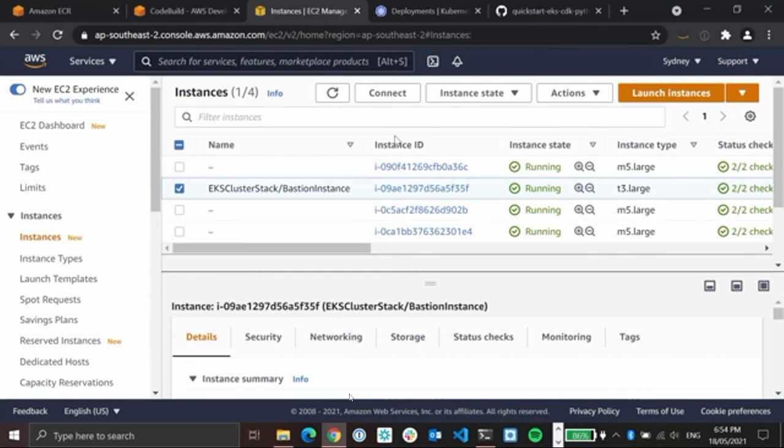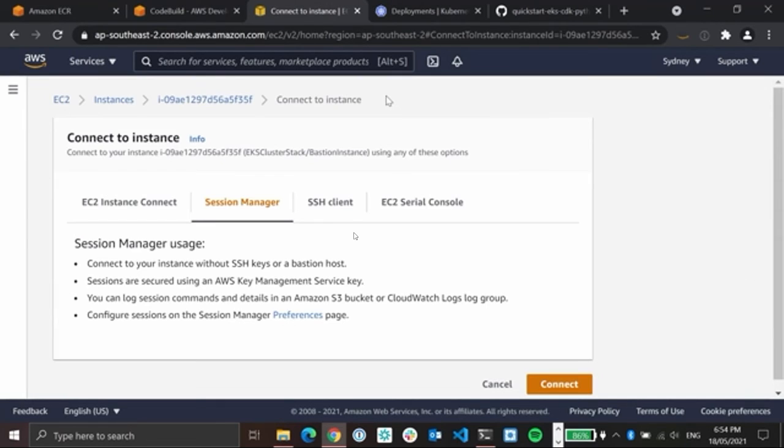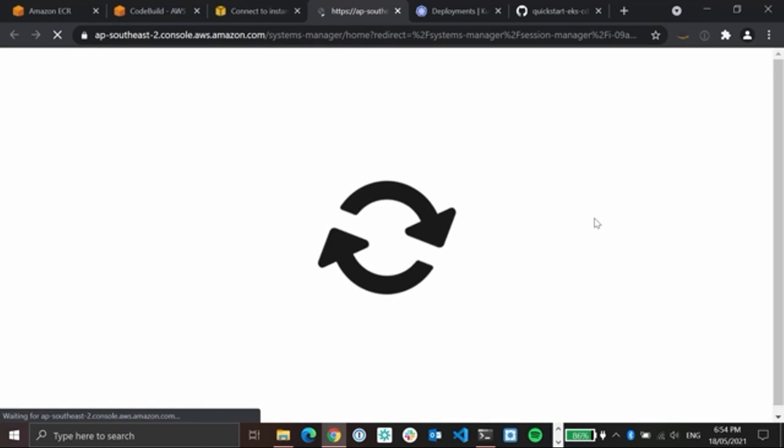We're now at the beginning of section 4, where we deploy our app to Kubernetes. Our CDK template deployed a Bastion instance as part of the environment build-out. It isn't reachable over the public internet, but we can reach it securely and with full audit trail via Session Manager. I'll now go ahead and connect to the Bastion and start interacting with the cluster.